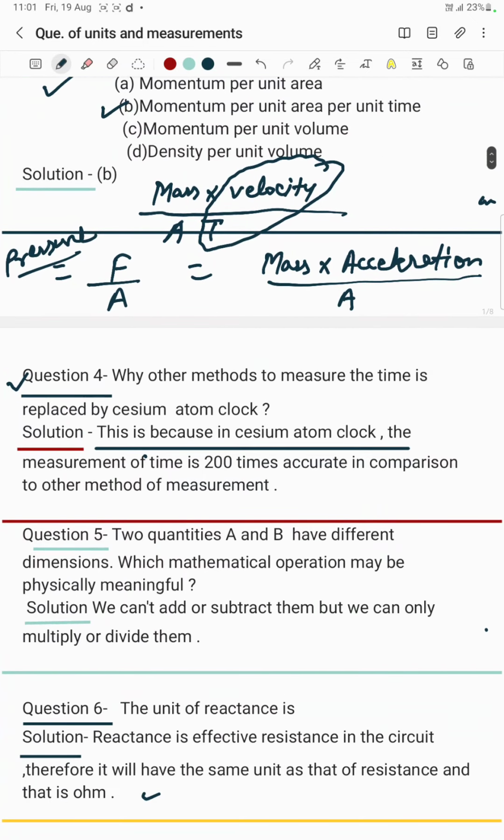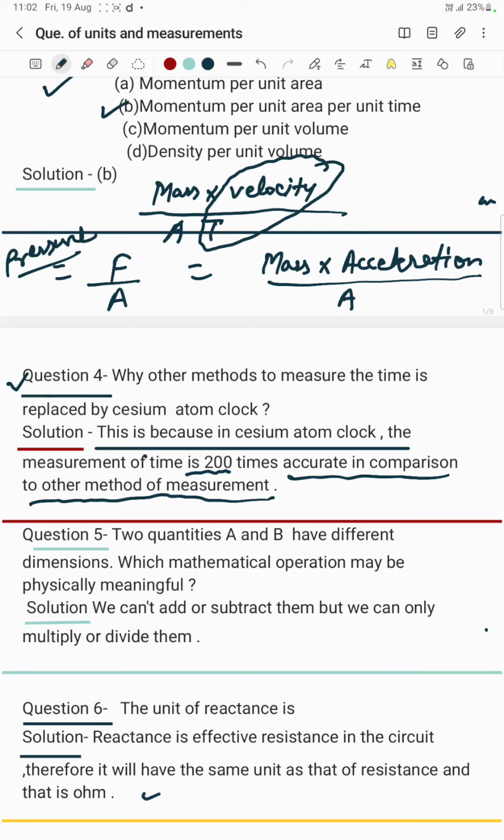Why are other methods to measure time replaced by the cesium atomic clock? The answer is very simple, because cesium atomic clocks are very accurate and have very little uncertainty. I am reading the statement: this is because with the cesium atomic clock, the measurement of time is not 2 times, not 4 times, not 8 times, not 12 times, it is 200 times more accurate in comparison to other methods of measurement. This was a theoretical question. I hope you have understood it.